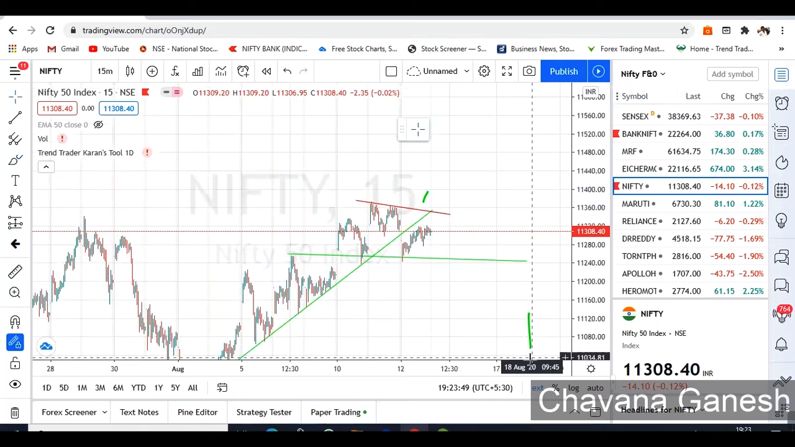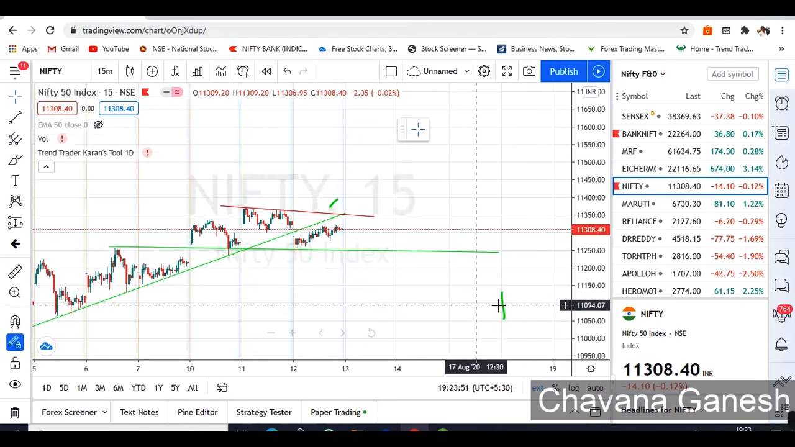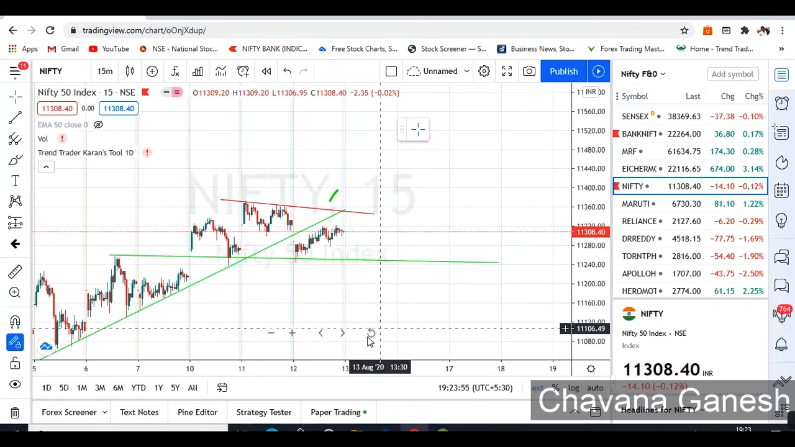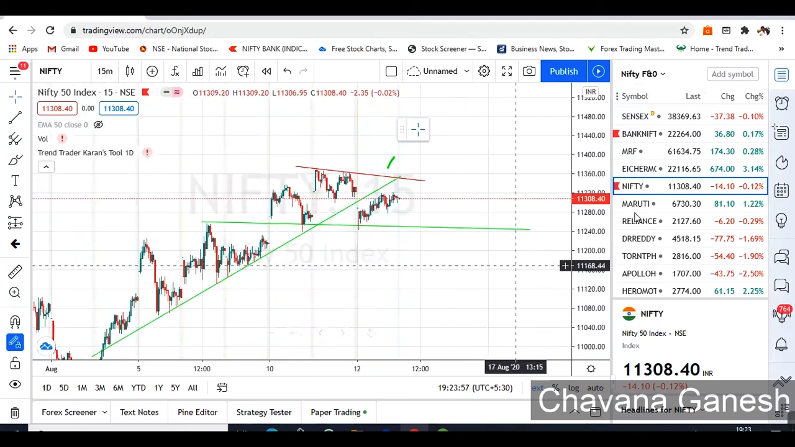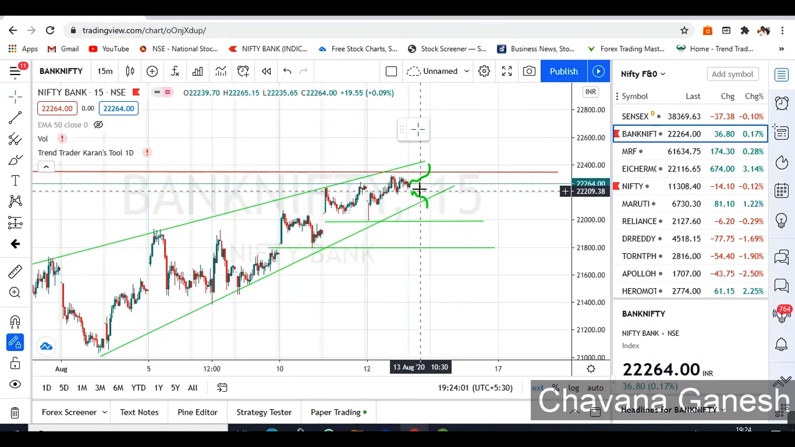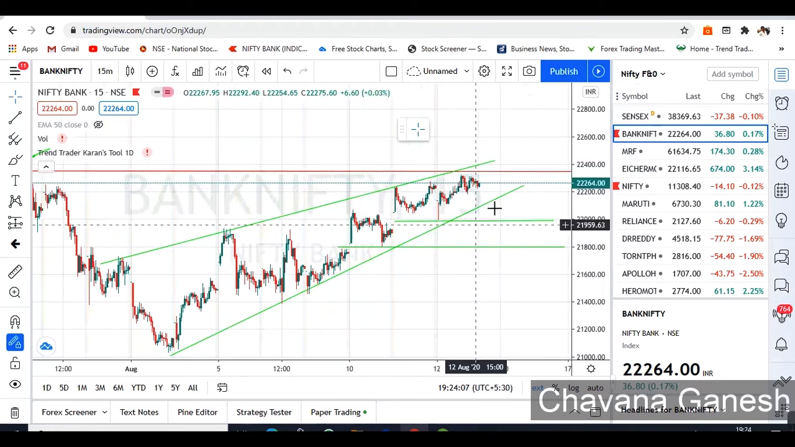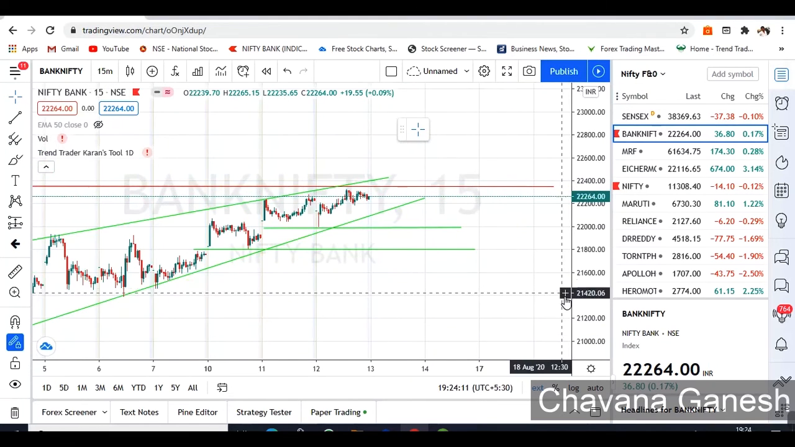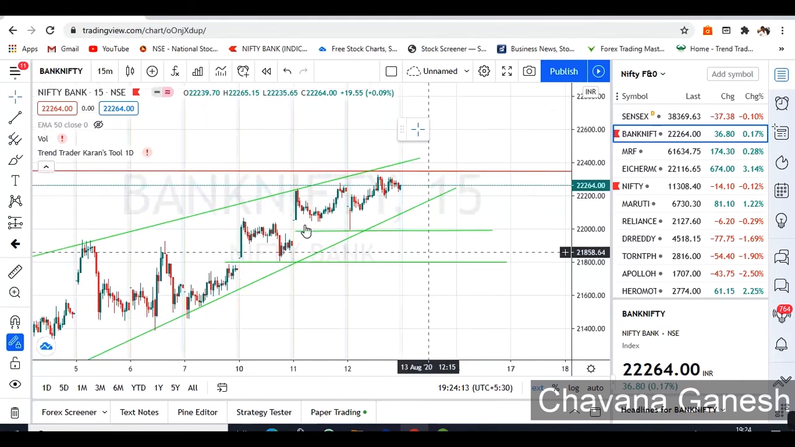And tomorrow is expiry. I'm expecting good moves either downside or upside, but I'm still on the negative side because we are at a resistance point. We may get profit booking tomorrow, so many people may book profits. Just observe the overview of this market in Bank Nifty and Nifty, and wait for the price action.